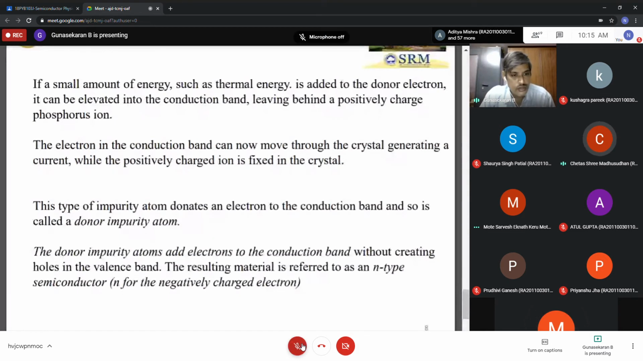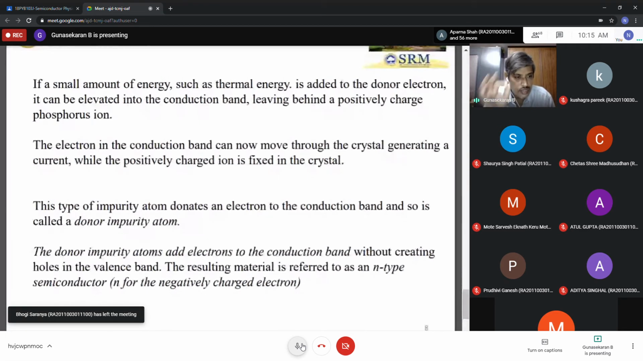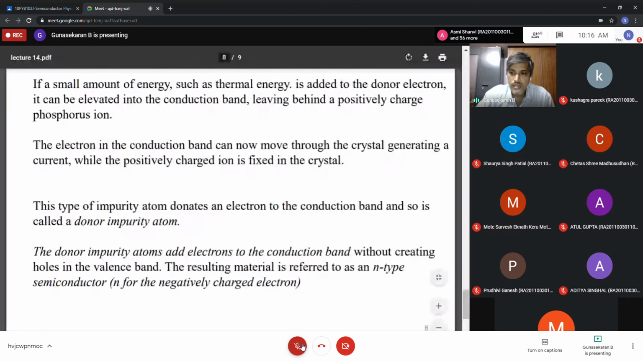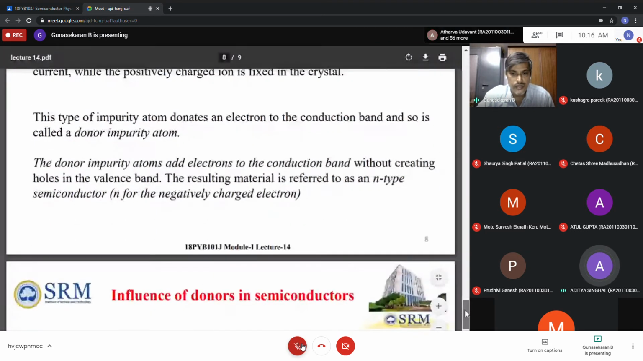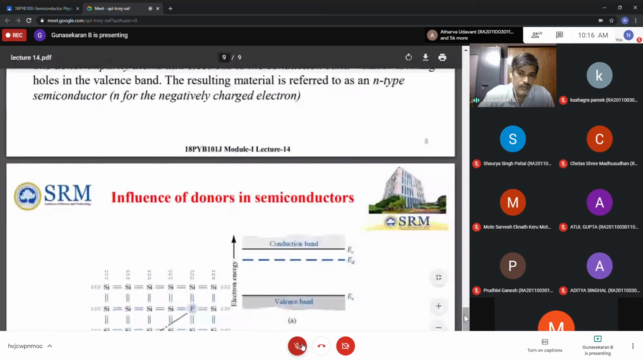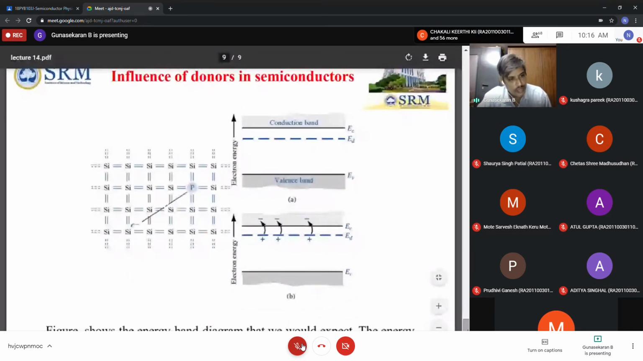In an N-type semiconductor, which is the majority charge carrier? There is no doubt, electrons, because there are no holes. Without creating any holes, the electron concentration goes on increasing. So the majority charge carriers are electrons and the minority are holes. Do you understand the concept here? This is the influence of donors in a semiconductor.